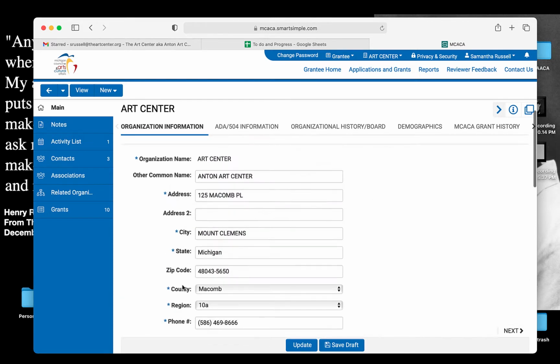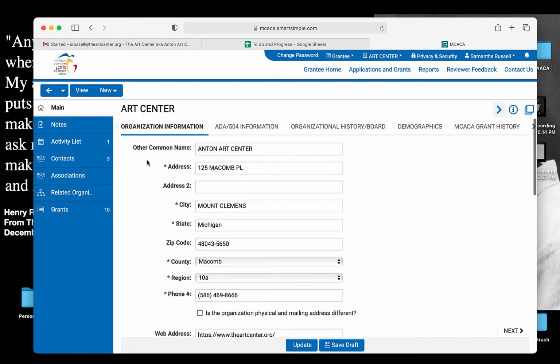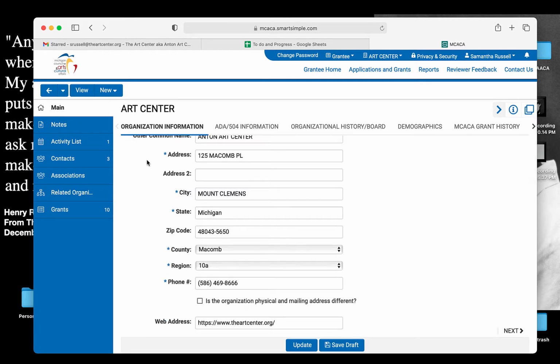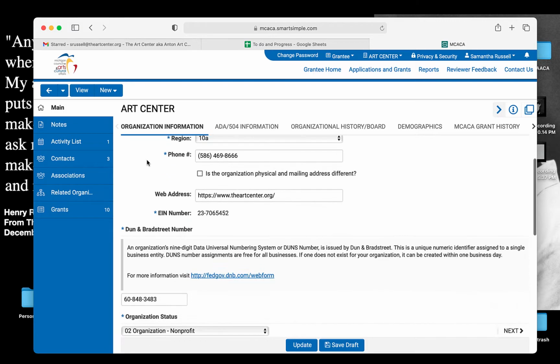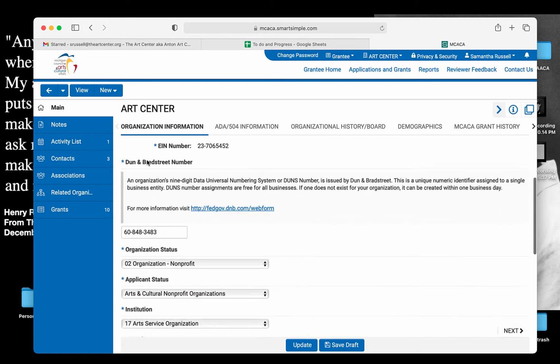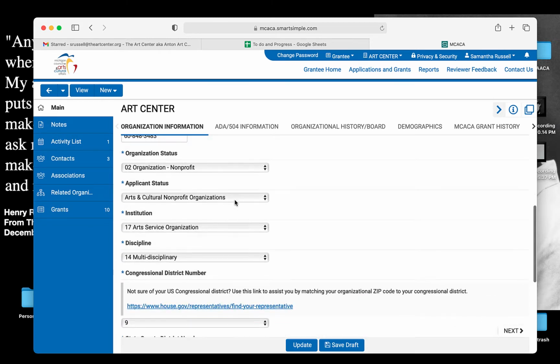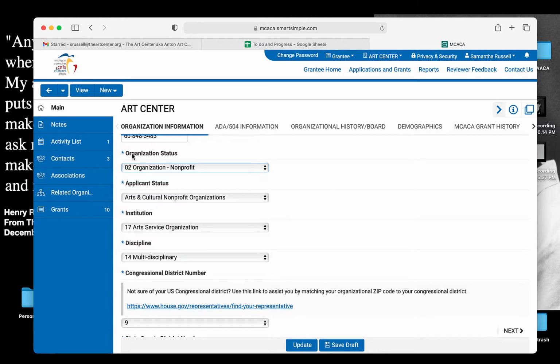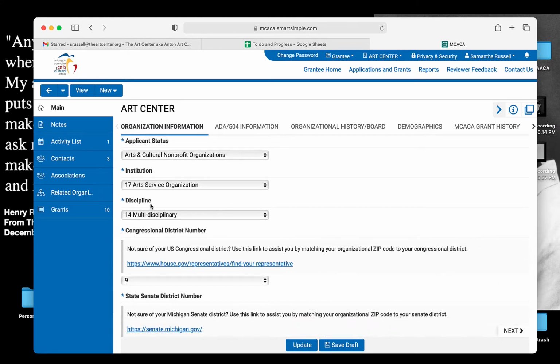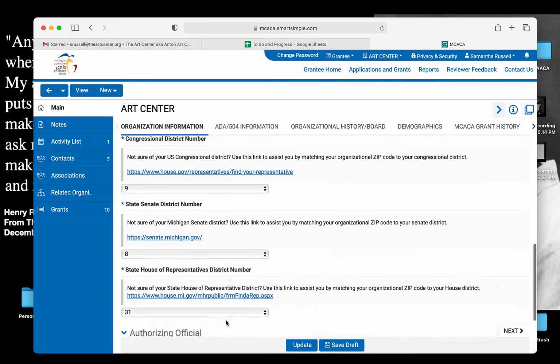And so you'll fill in the school's name, the district's name, the main address, and that's for the whole district here, web address as it exists, any pertinent federal or state identification numbers, and then the appropriate option in the drop-down menu here for the organization status, applicant status, all of these as they show up in yours.